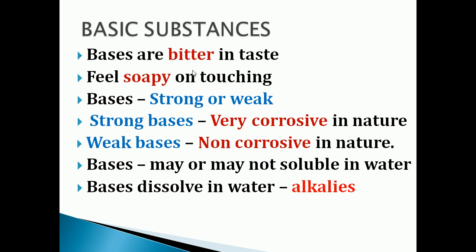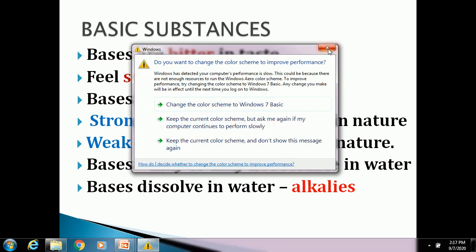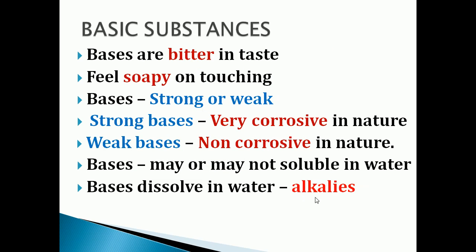Bases are bitter in taste and soapy to touch. Bases can be strong or weak. Strong bases are very corrosive. Weak bases are non-corrosive. Bases may or may not be soluble in water. Bases which dissolve in water are called alkalis.